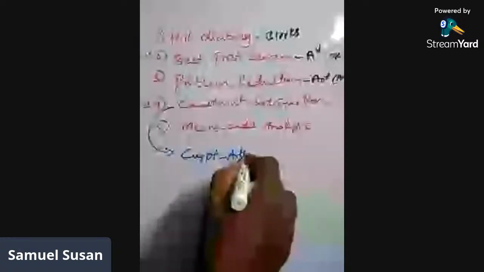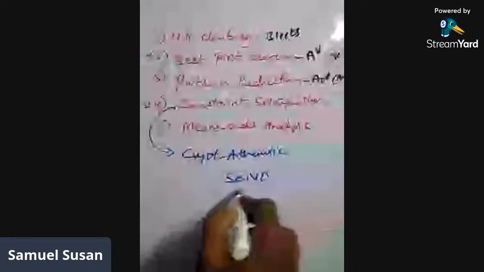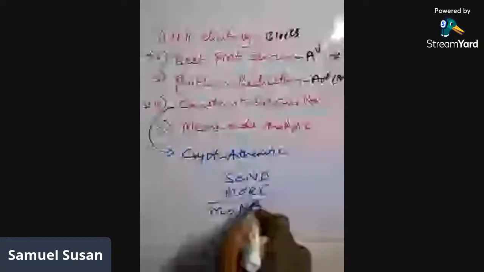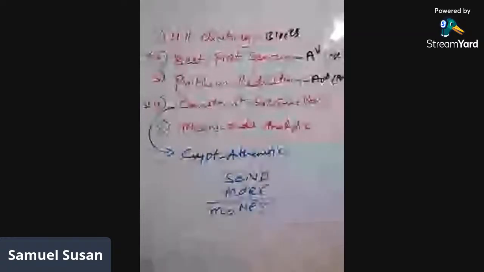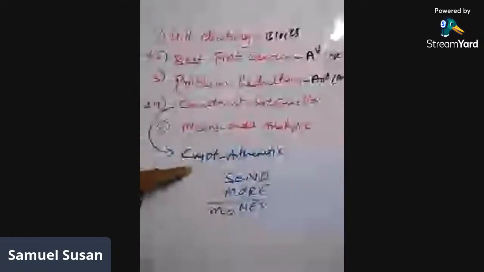So the example we have seen is something like SEND plus MORE equal to MONEY. Even this one, the important problem in this chapter is actually the A-star algorithm. Next one is constraint satisfaction. You can explain constraint satisfaction using the problem called cryptarithmetic, and this is the example: SEND plus MORE equal to MONEY. Here the problem, I guess everyone knows the problem.